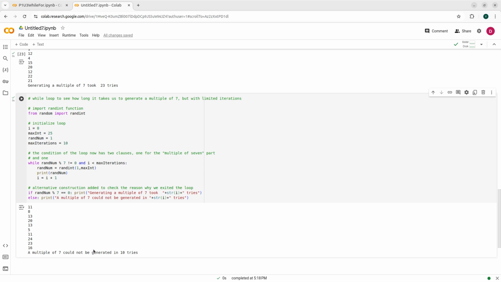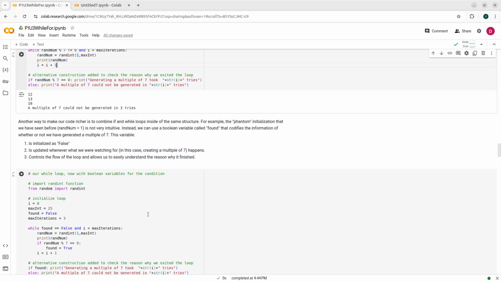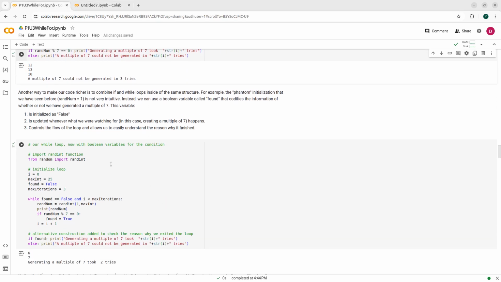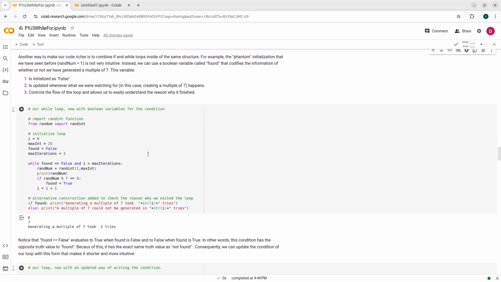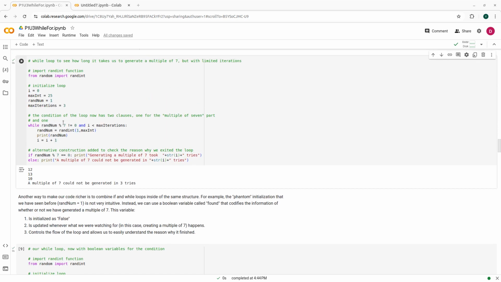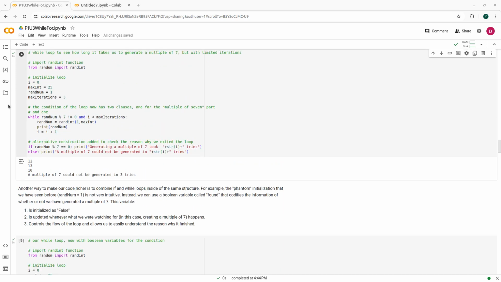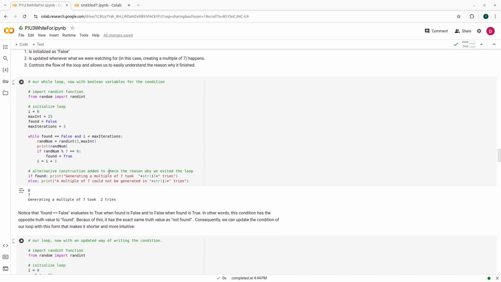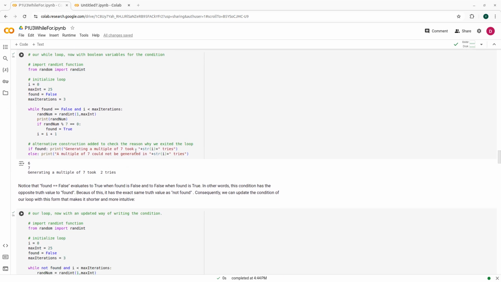Like happened here. So making my condition more complex, in this case giving it 2 clauses instead of 1, has made my code more flexible. Now I can make it stop in 2 different ways. More often than not, this condition, whether or not the random number is number 7, is codified with a Boolean variable.